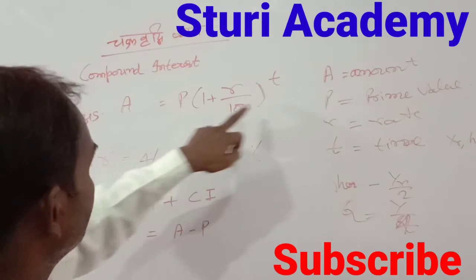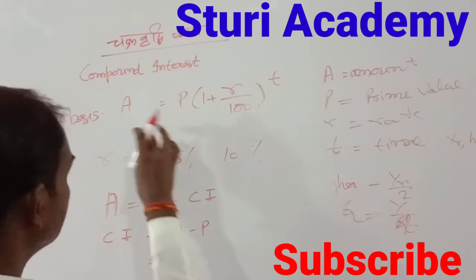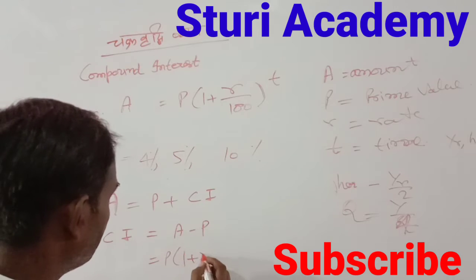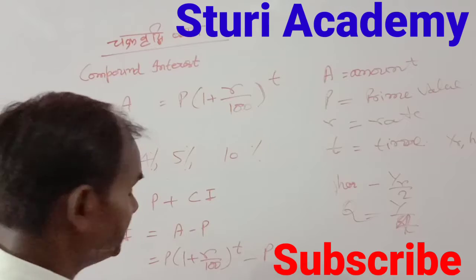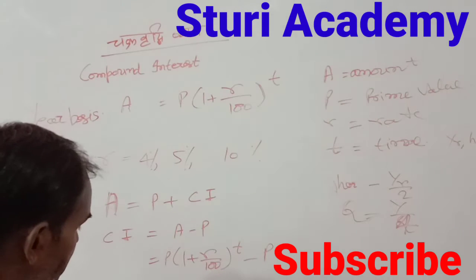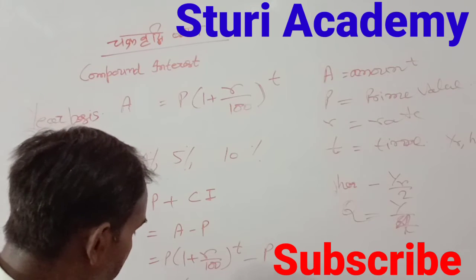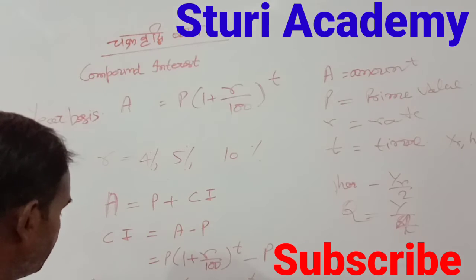And what is A? A is this one. So you write down here in place of A: P times (1 plus R upon 100) to the power T, minus P. Taking P common, it becomes P times ((1 plus R upon 100) to the power T minus 1). This is your compound interest.